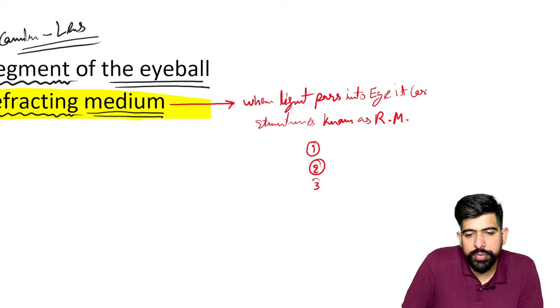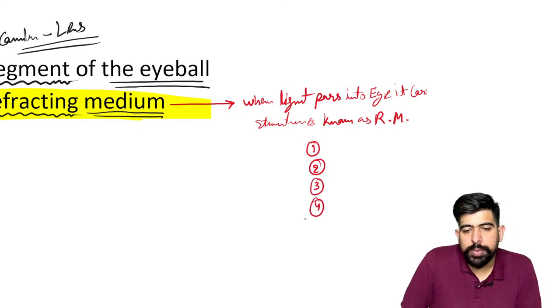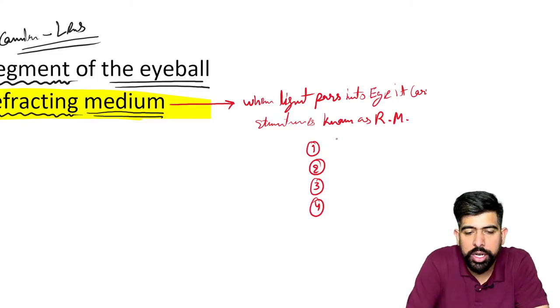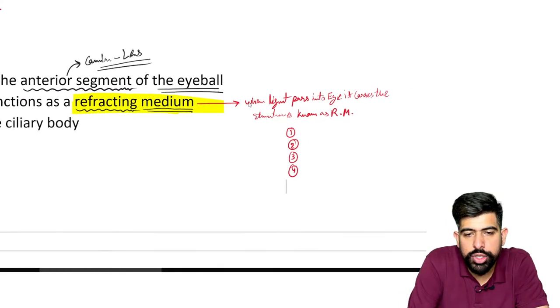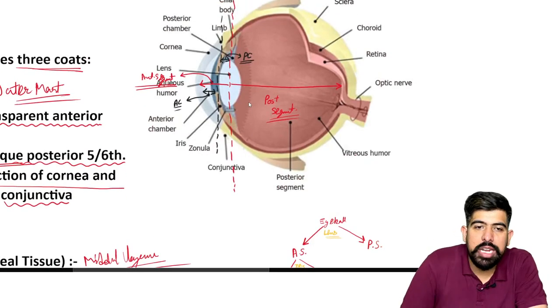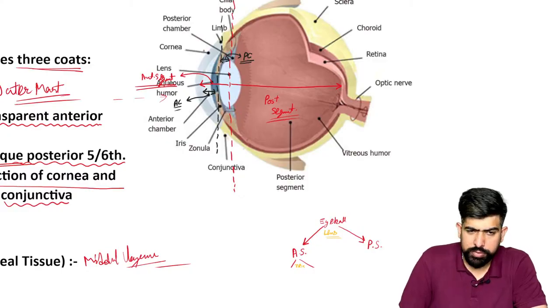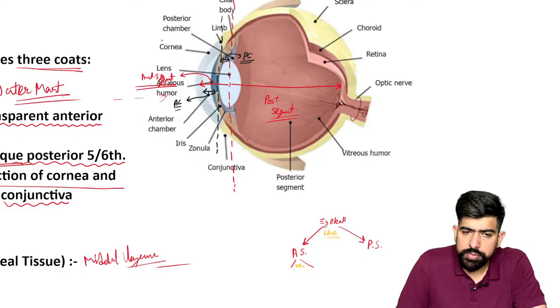As the light is coming from the anterior side, guys, please remember about it. As it is coming from the anterior side, first of all, it will penetrate your cornea. So I'm going to show you again from this diagram. You can see if the light is coming from this side, first of all, it will cover your cornea.